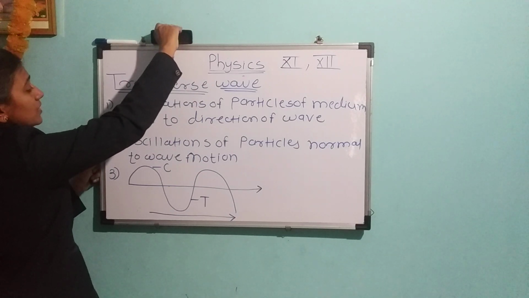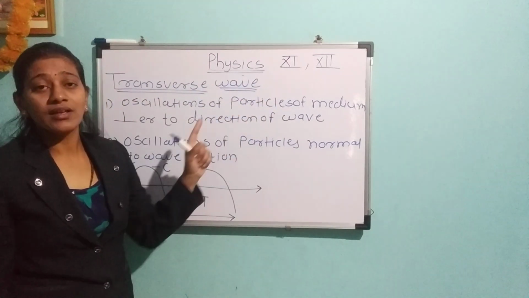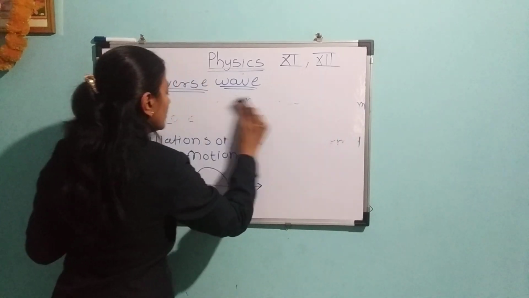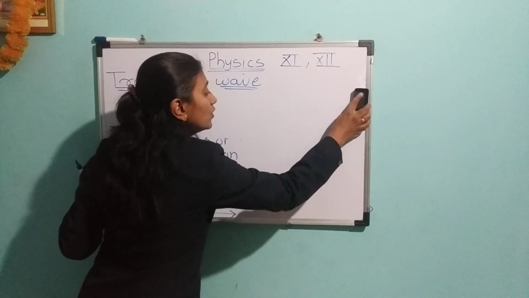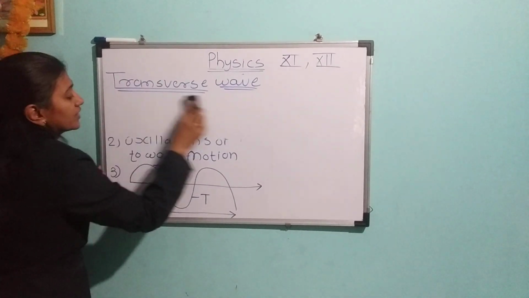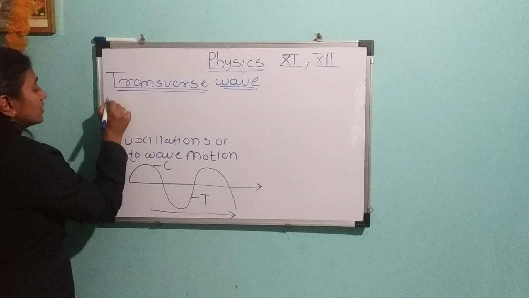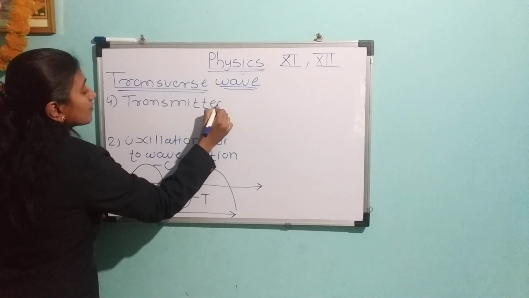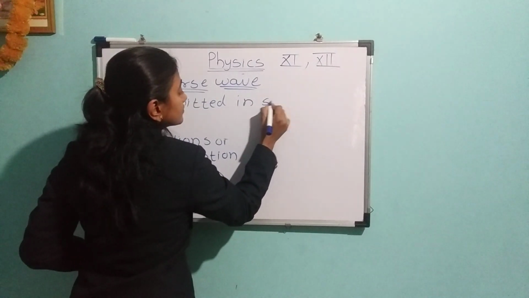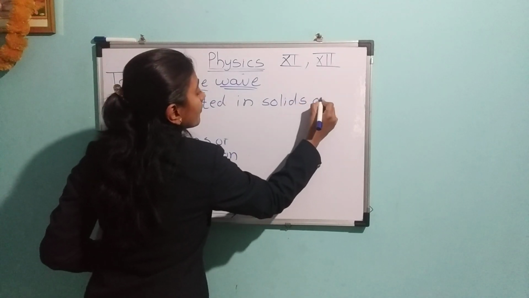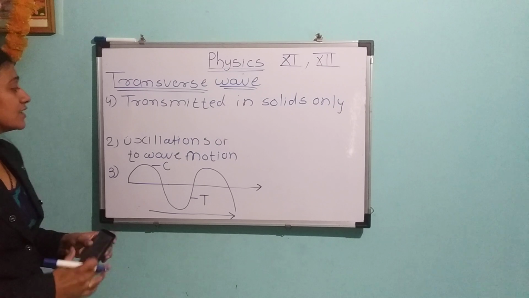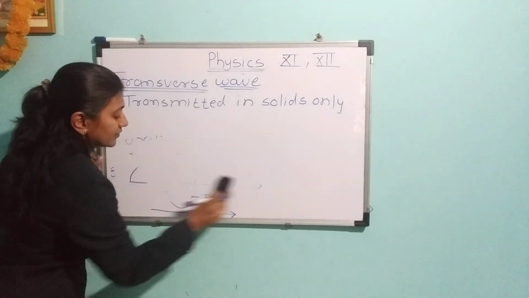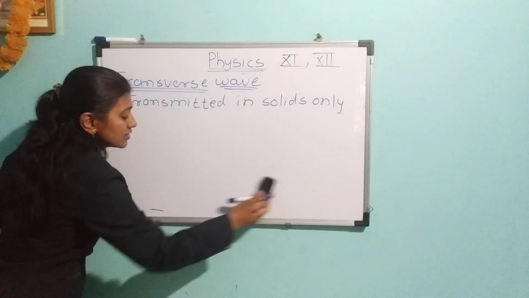Let me continue. Next, you can write here the characteristics or properties of the transverse wave. Fourth, transverse waves are transmitted in solids only. Another property: they are transmitted on the surface of a liquid. We know waves are created on the water surface.